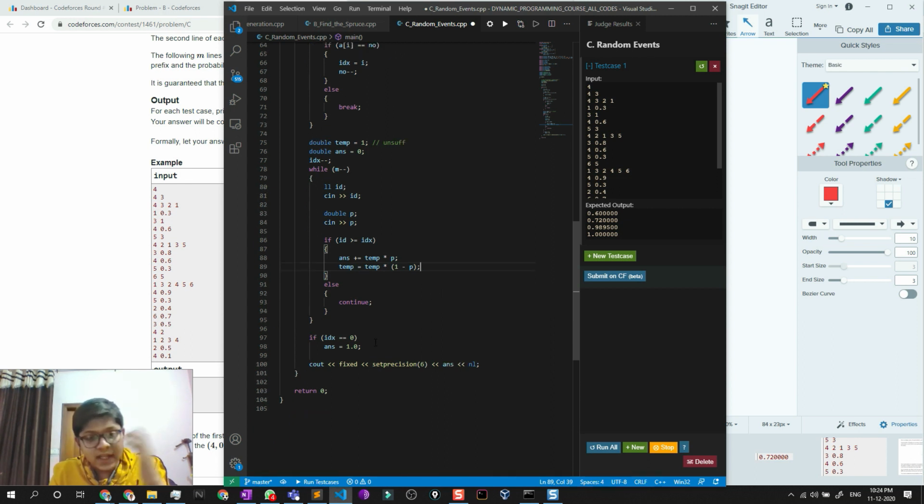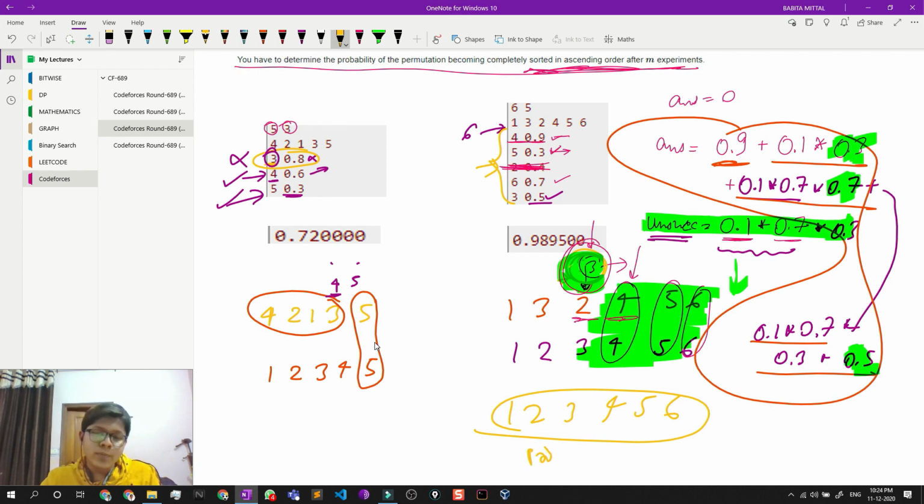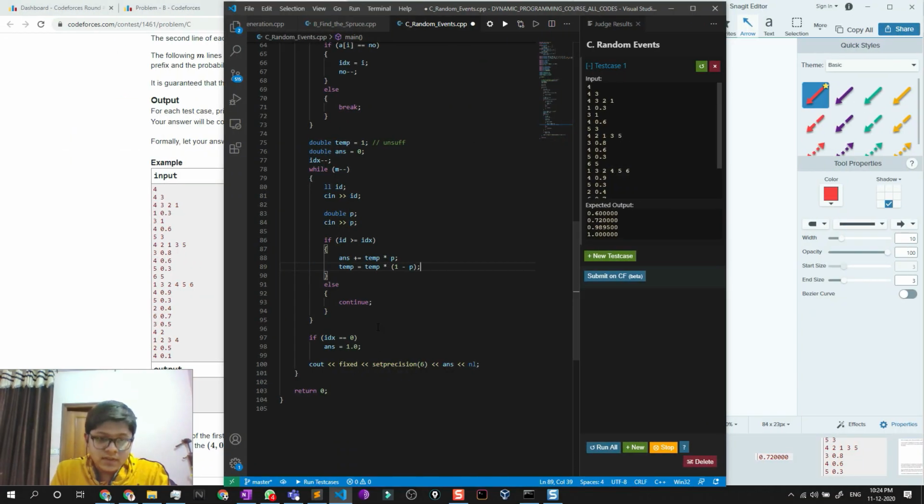And ultimately, there is one edge case: what if all the elements are sorted, which means that if I have 1 2 3 4 5 and 6, no matter what operations you apply, your answer is always sorted, right? So to obtain the sorted array, finally your probability would be nothing but 1. So it's the edge case that if your array is already sorted, then your probability is always 1. So here I write it here, and here I just wrote it as a fixed position, which means that in C++ you write it like this when you need to include 6 zeros or something like that. So you use fixed and set precision.